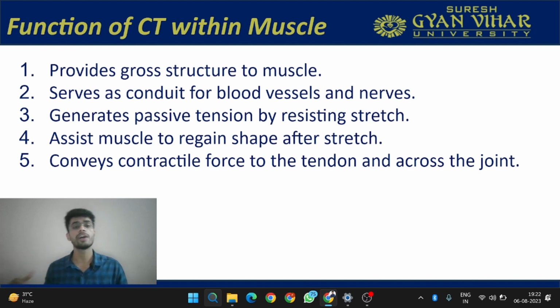This force is passed to the connective tissue, from the connective tissue it is passed to the tendon, and from the tendon it is transferred to the bone, and then the movement at the bone occurs. So it helps to convey this contractile force to the tendon and across the joint also. I hope I am clear with you guys about the functioning of the connective tissue within muscle.